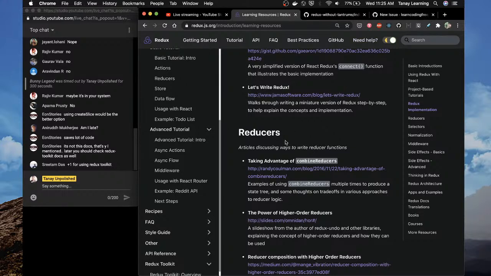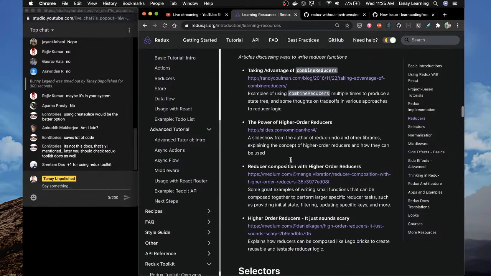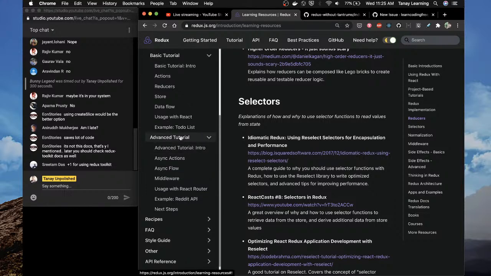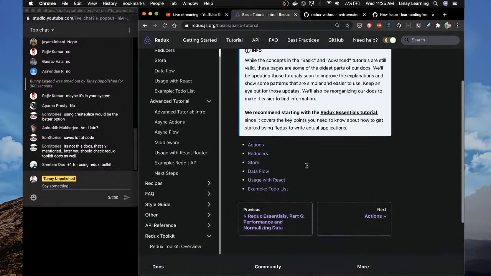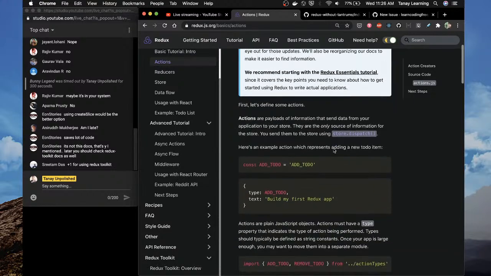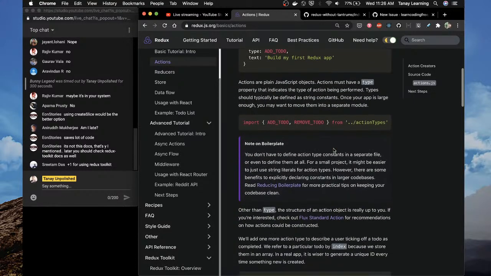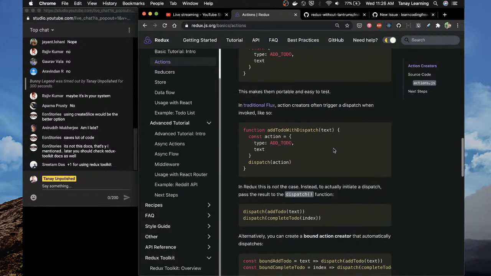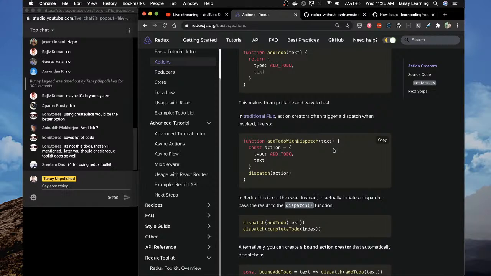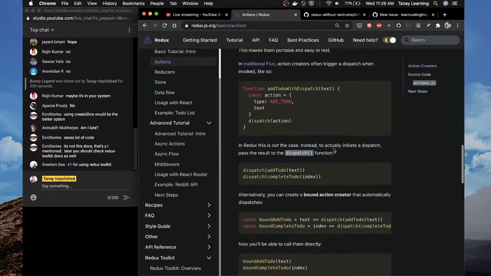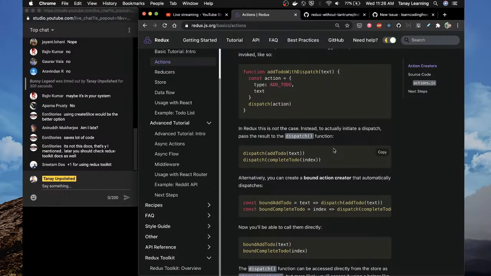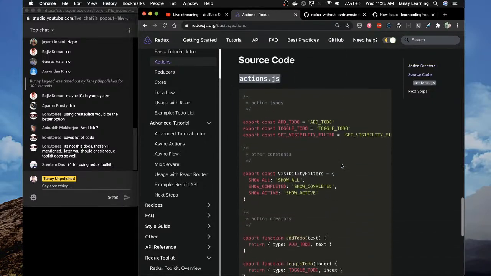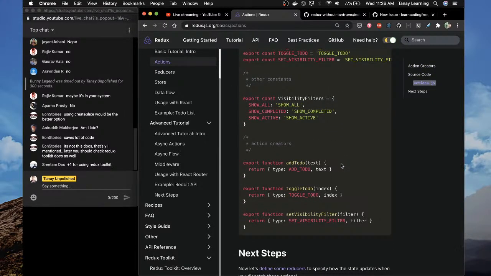Plus one for using Redux Toolkit. See, the problem with Toolkit is then you will use Toolkit. We can try Toolkit. Let's see first what the tutorial is. Data flow, actions, and add to do, build my first Redux app, import add to do, toggle action creators. In traditional Flux, invoke like so. Dispatch, actually share dispatch pass, bound add to do, source code, visibility filter, add to do.